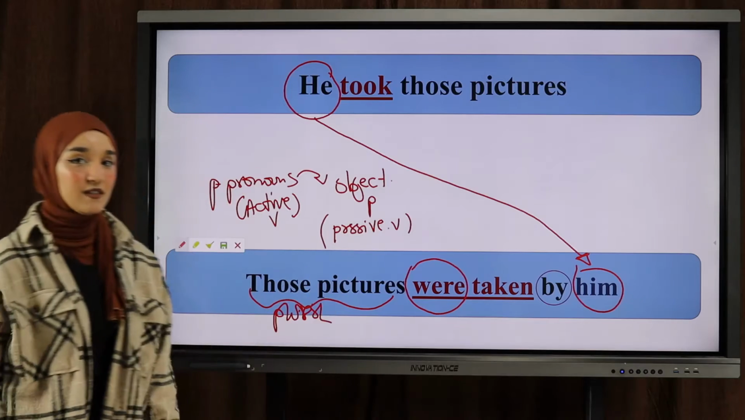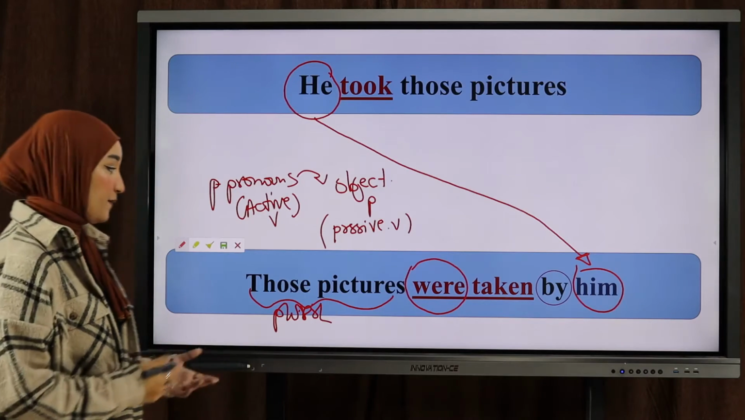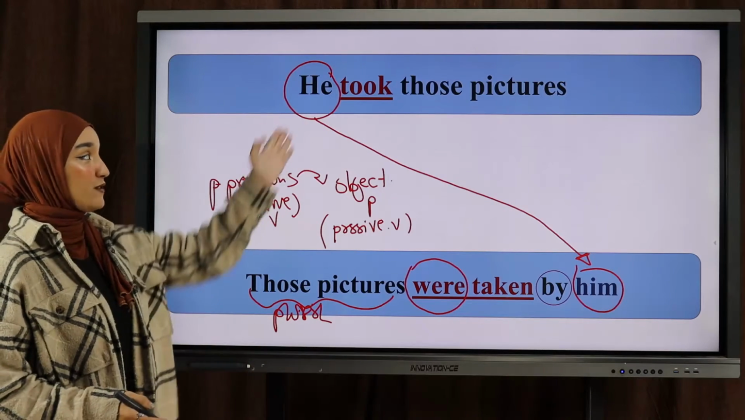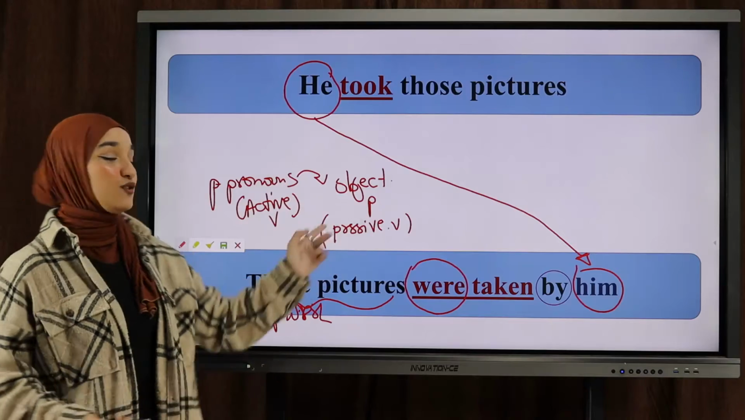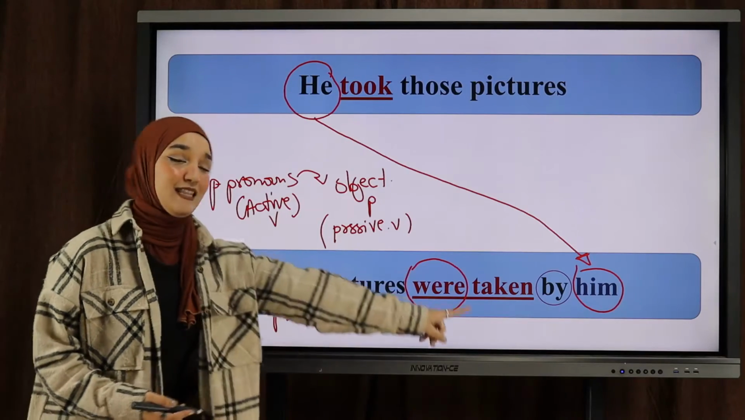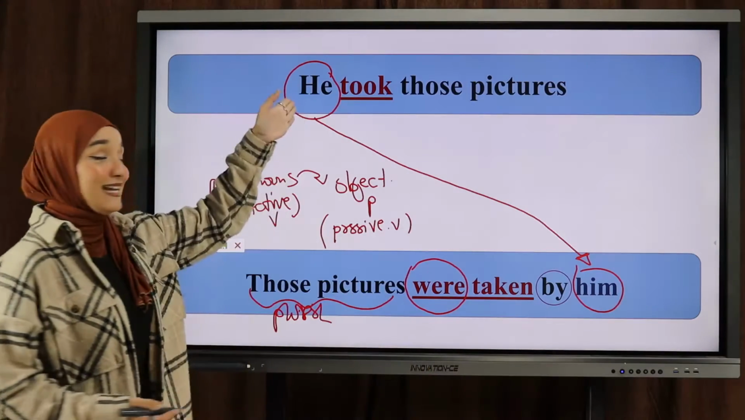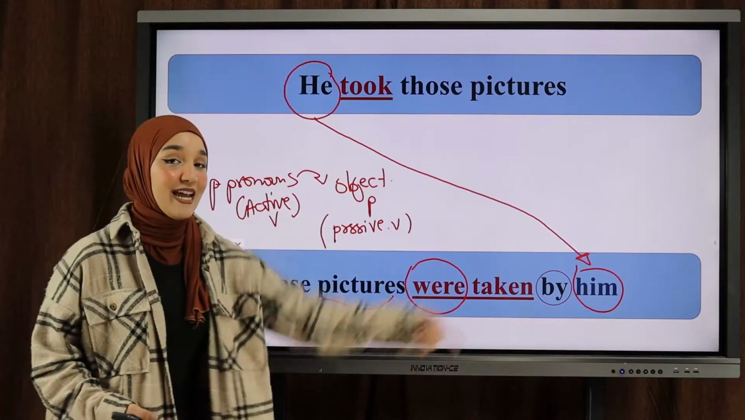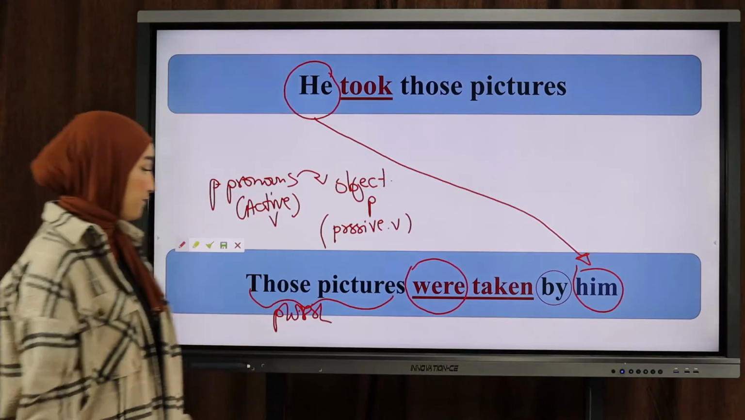Okay? This is something you need to understand. Personal pronouns like he, she, they change to object pronouns in the passive form. So if I have she here, I would say by her, okay?